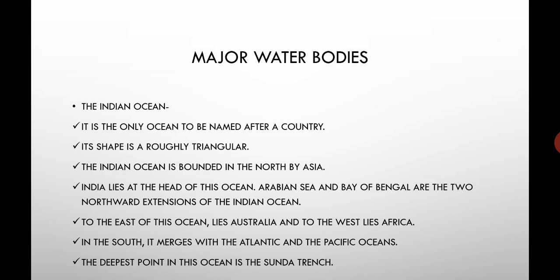Let's move forward. Here comes the Indian Ocean. It is the only ocean which is named after a country, India. The shape of the Indian Ocean is triangular. In the north we will find Asia, and just above the head of the Indian Ocean there is the country India. The Arabian Sea and Bay of Bengal are the two northward extensions of the Indian Ocean. To the east is Australia, to the west is Africa, and in the south it merges with the Atlantic Ocean and Pacific Ocean.